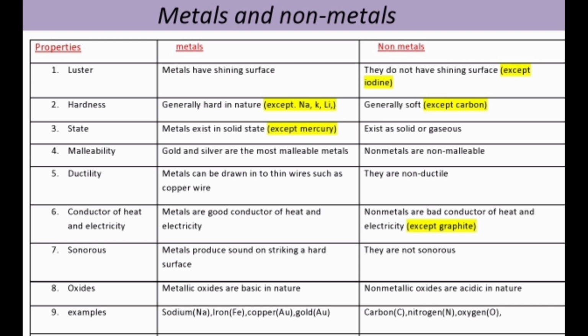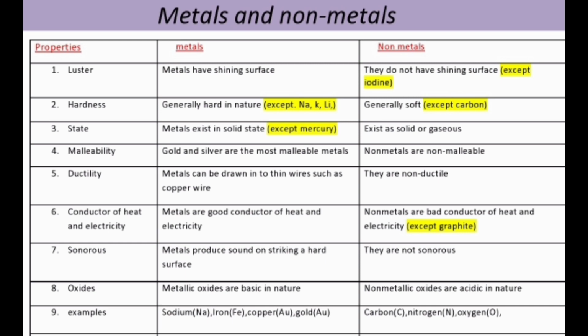Conductor of heat and electricity. Usually all the metals are good conductors of heat and electricity. It means that all the metals have the property to conduct electricity through them, and they are good conductors of heat also. If we heat one end of a metal piece, the other end of the metal will also get heated. It shows that the metals are good conductors of heat.